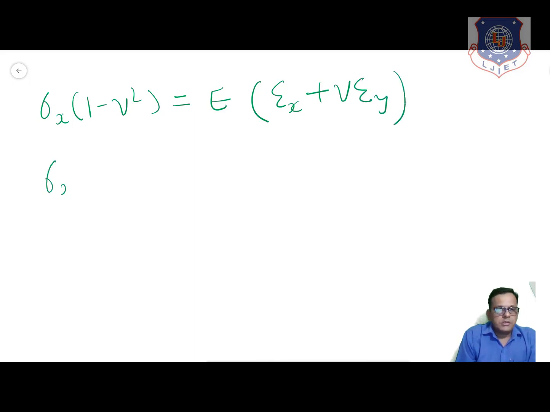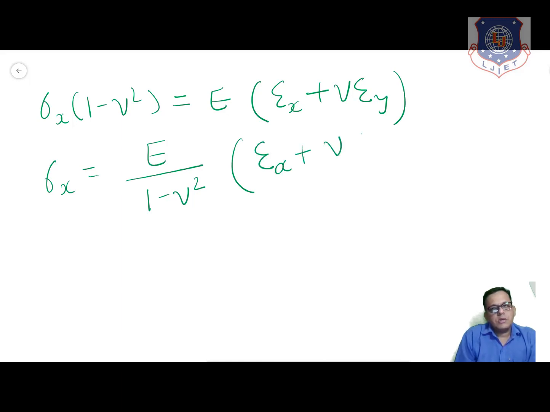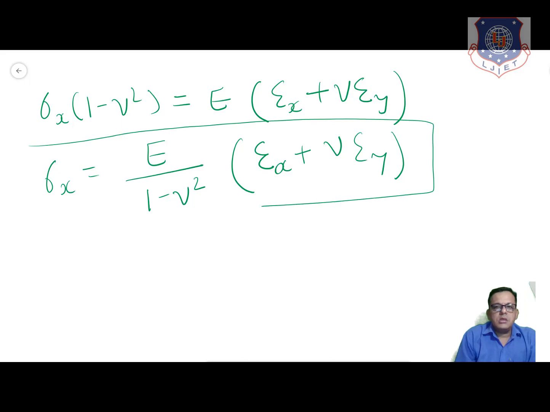Let us rearrange this equation: sigma x is equal to E upon 1 minus mu square into epsilon x plus mu epsilon y. So this will be the final equation for x direction, the stress and strain relationship.